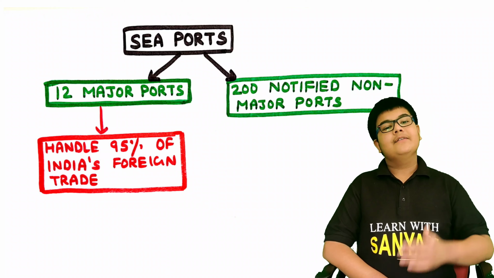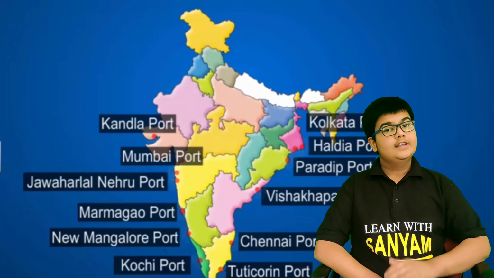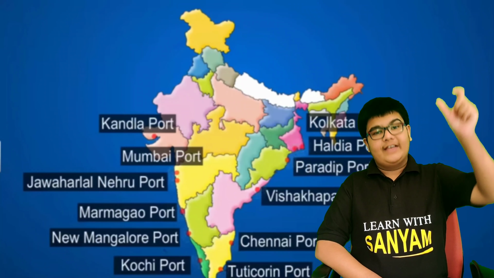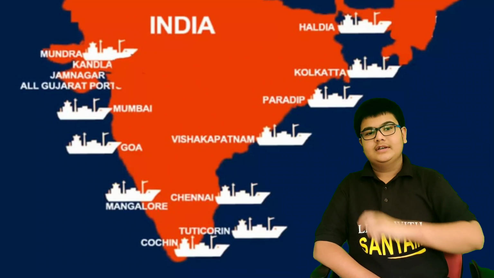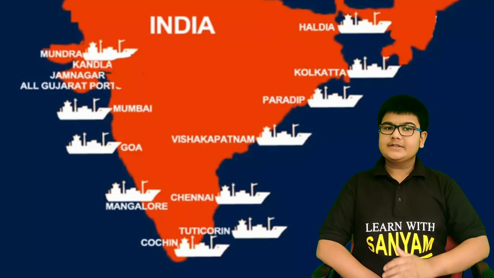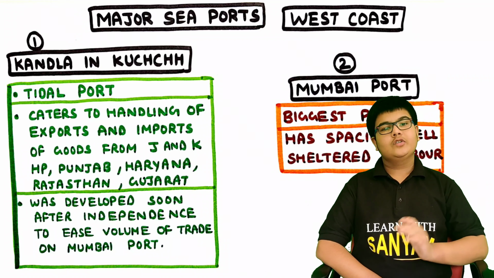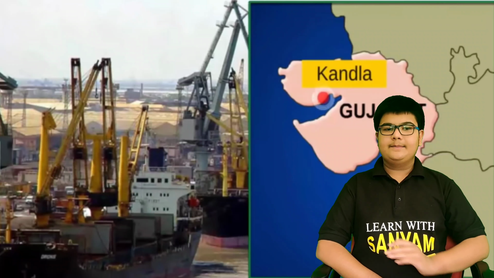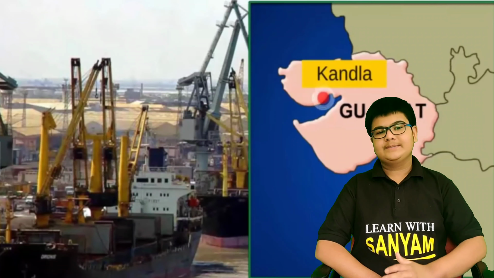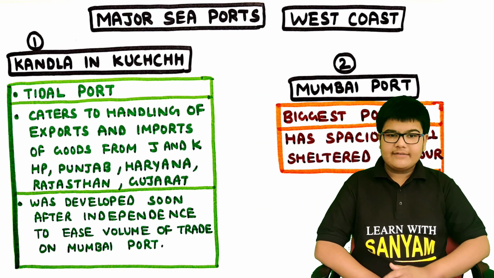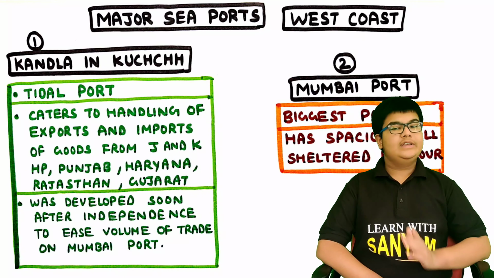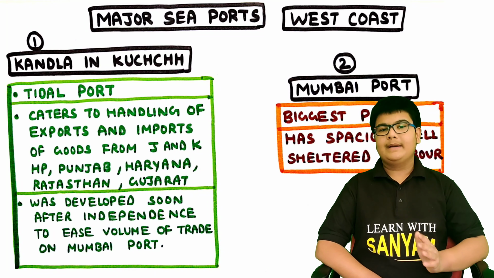So let's discuss which are these 12 ports. We shall discuss them from west to east, so we shall go from the west coast to the east coast. On the west coast, the first port is Kandla in Kutch, Gujarat. This is a tidal port. It caters to handling of exports and imports of goods from Jammu Kashmir, Himachal Pradesh, Punjab, Haryana, Rajasthan and Gujarat. It was developed soon after independence to ease the volume of trade on the Mumbai Port.